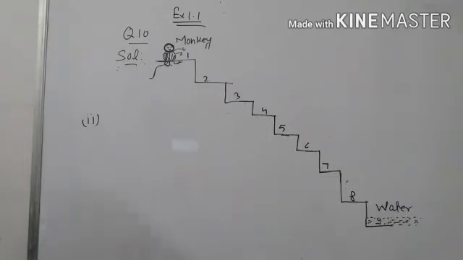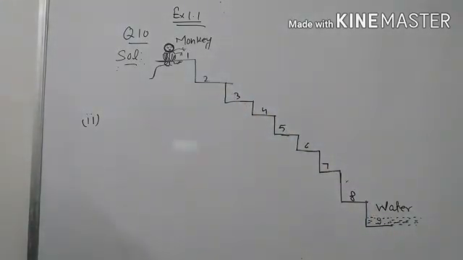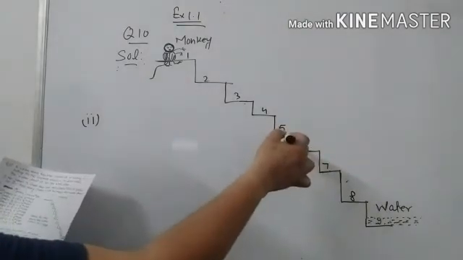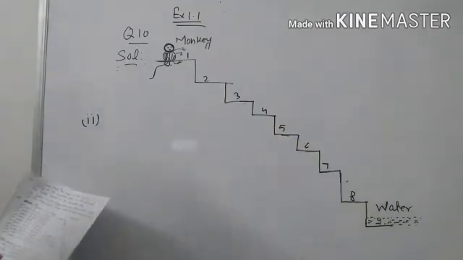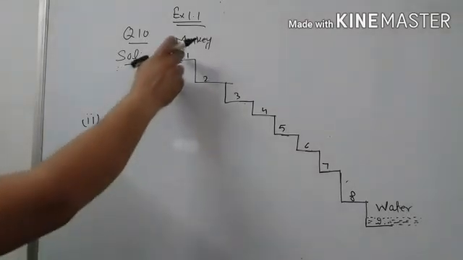Now he starts coming back and he takes 4 steps up, 1, 2, 3, 4, and 2 steps down, 1, 2, like this. We have to tell in how many jumps he will reach the top step.